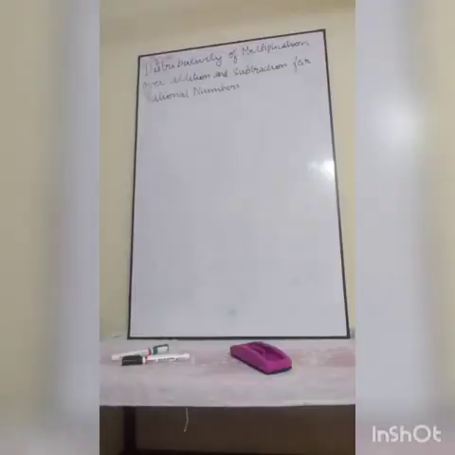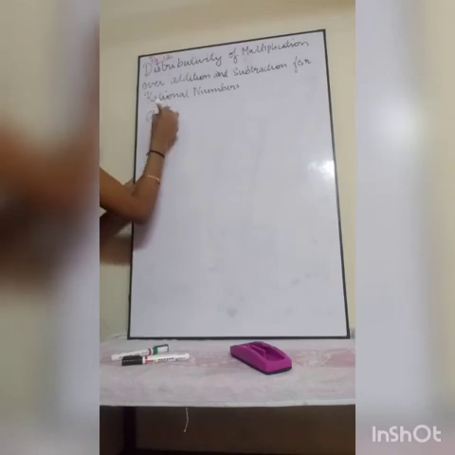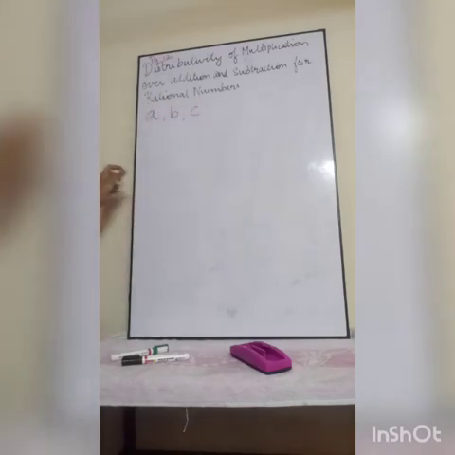Next is your page. You can take page number 12, children. In that, we are going to see another property: distributivity of multiplication over addition and subtraction for rational numbers. This is the distributive property. In the distributive property, how many integers or whole numbers do you usually take? 3. So here also I am going to take 3 rational numbers A, B, C, and do the distributive property of multiplication under addition and under subtraction. I am going to teach you both.